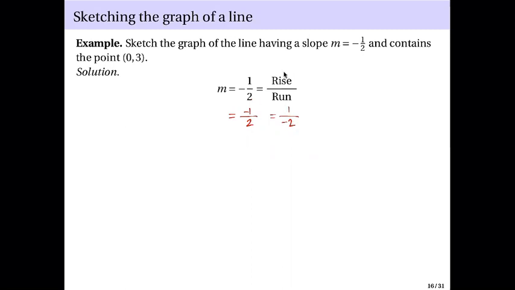Okay? And there are more options. There are infinitely many more. How? Take note, your -1/2 can also be written as -2 over 4. This is still -1/2 when you simplify, which means your rise can be -2, your run can be +4. So there are infinitely many choices.